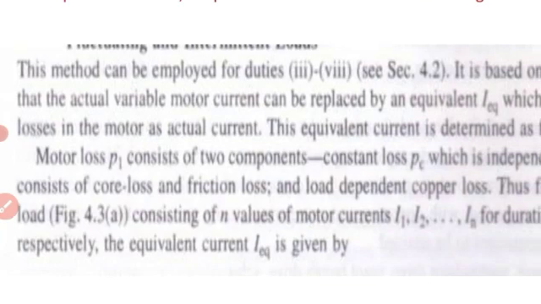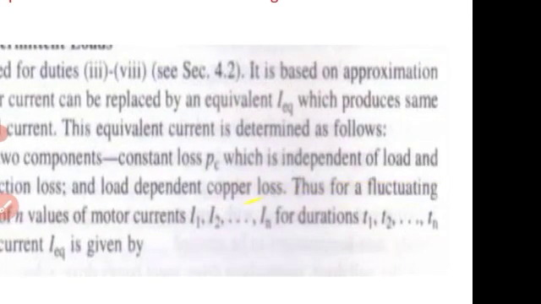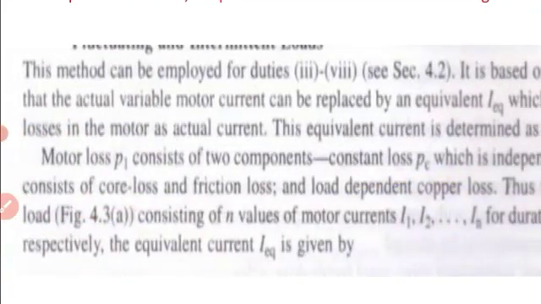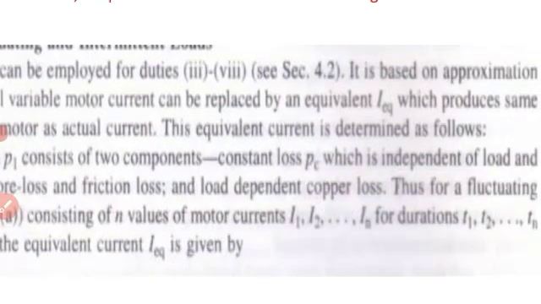The constant losses are core loss and friction loss, whereas the load dependent loss is called copper loss.